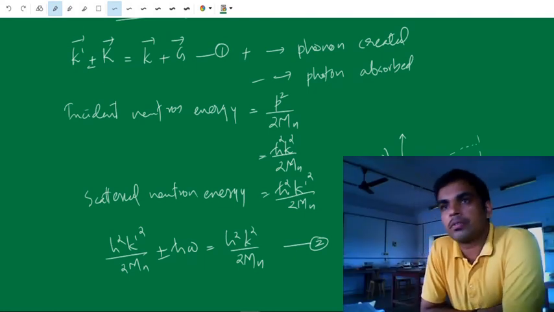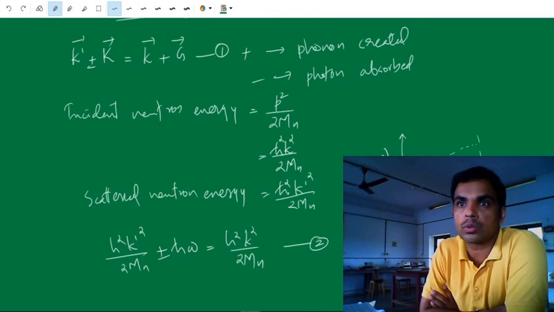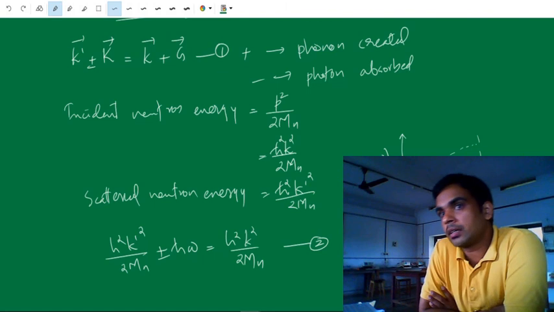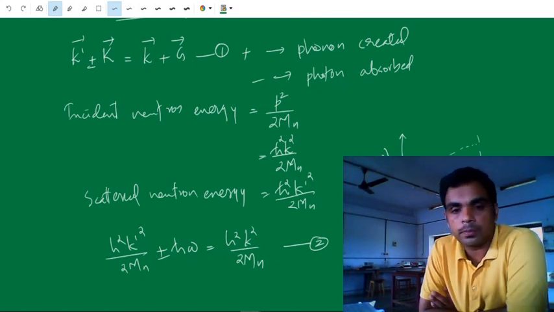So today we have discussed quantization of energy of vibration. So the energy of an elastic mode is given by (n plus half) ħω. Then we have seen the momentum conservation laws, that is the equation of the wave vectors in the case of elastic scattering and inelastic scattering. Okay. In the case of inelastic scattering, a phonon is absorbed or created. Okay. So similarly, the corresponding energy also will be lost or gained in the form of a phonon. Okay, that's all. Thank you.